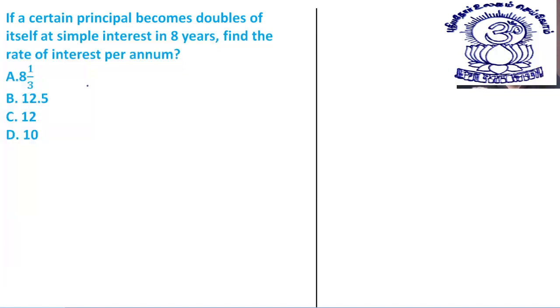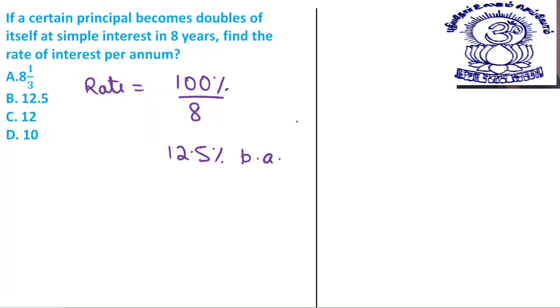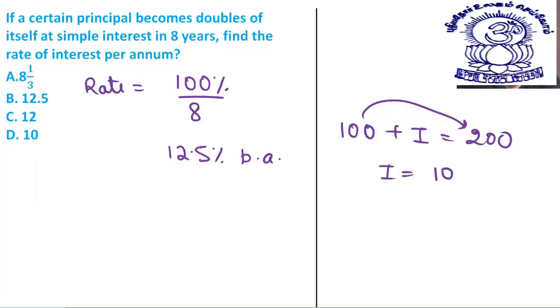Directly, what will be the rate of interest? Rate of interest will be 100% interest is earned in 8 years. So that is 100 by 8, which is 12.5% per annum. Why? Because let's say our principal was 100. To this, some interest is added and it gets doubled, it becomes 200. So the interest earned is 100, or 100%.